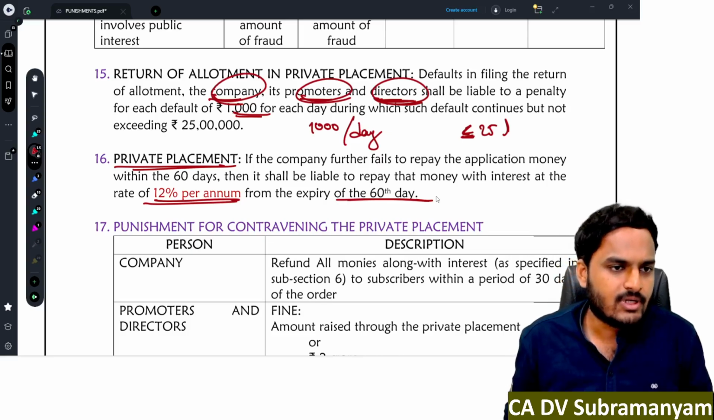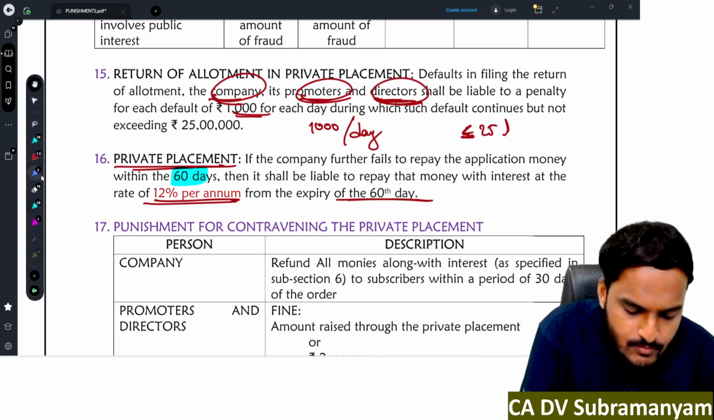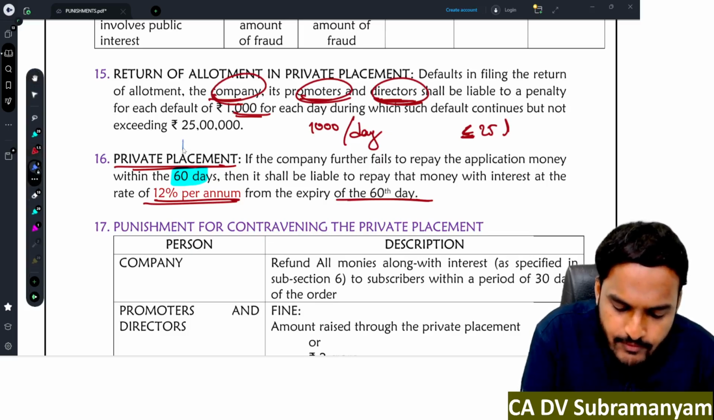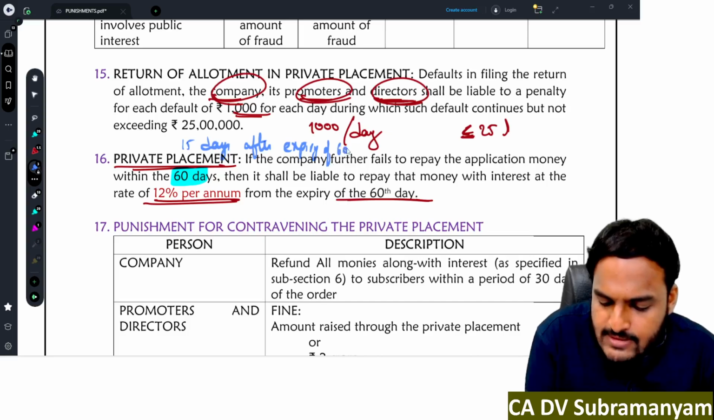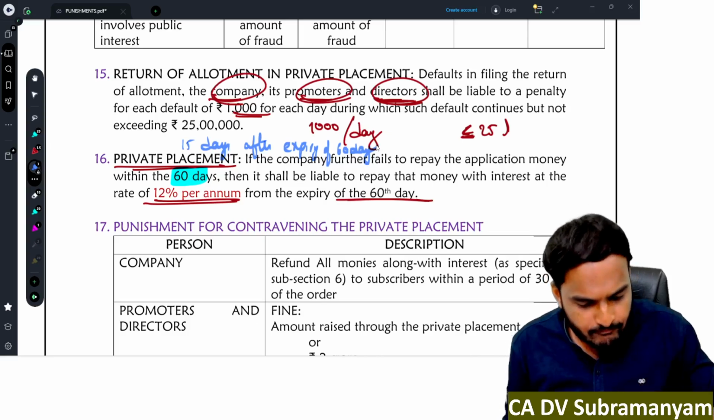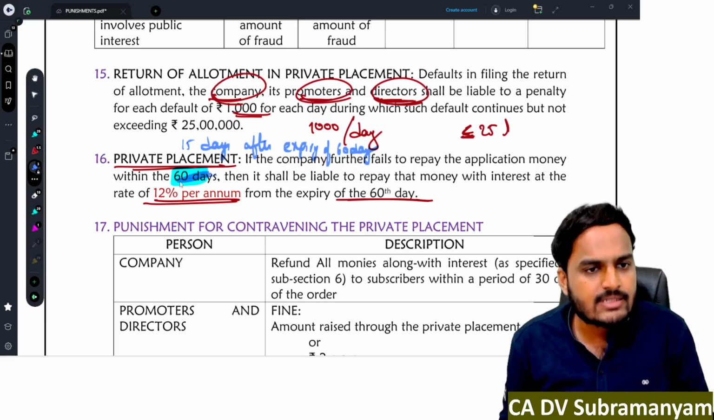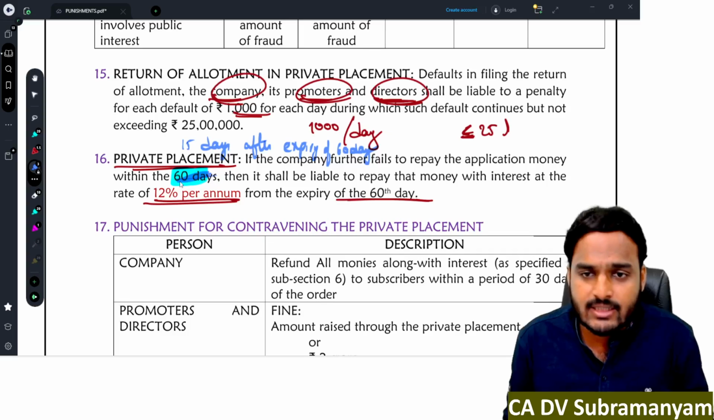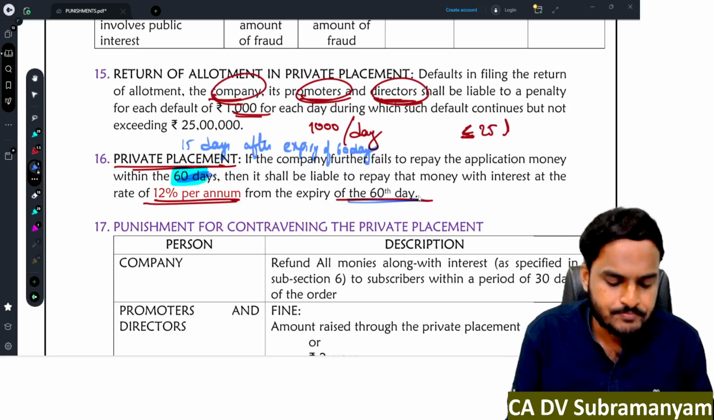So here there is a small correction, just make a note of it. The correction is: if the company fails to repay the application money within 15 days after expiry of 60 days, then the company is liable to repay that money along with interest at the rate of 12% per annum from the 60th day onwards.